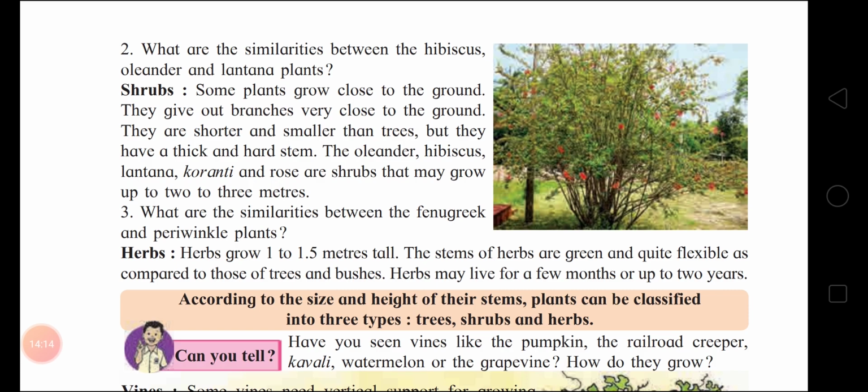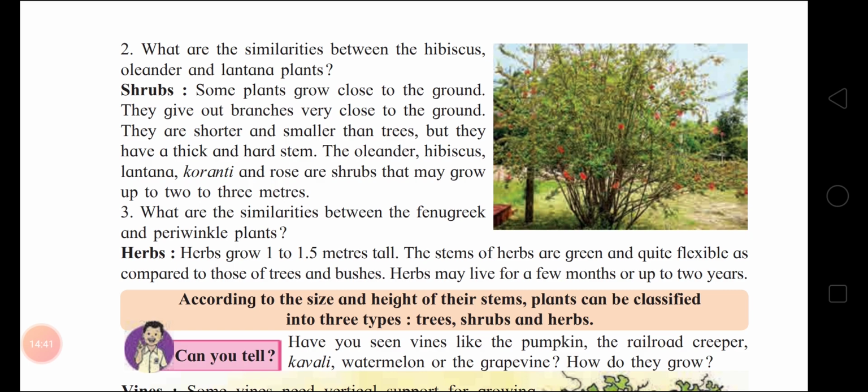They are shorter and smaller than the trees, but they have a thick and hard stem. So examples of shrubs: the oleander, hibiscus, lantana, coranti, and rose are shrubs that may grow up to 2 to 3 meters. Got it, children?